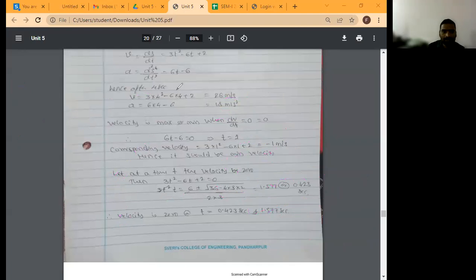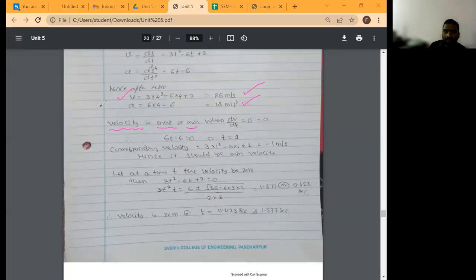See, so you determined velocity and acceleration. What is velocity? 26 meter per second. What is acceleration? 18 meter per second square. Okay. Next, what is asked? Whether velocity is maximum or minimum. He is asking to determine the maximum or minimum velocity.